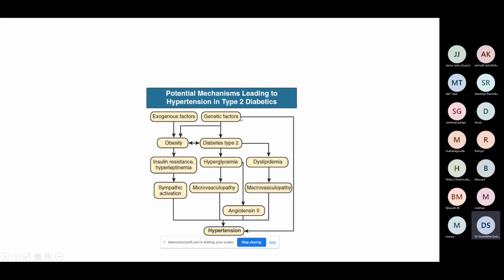And of course, newer precision medicine is showing there are multiple genetic factors in type 2 diabetics, which makes them also prone concurrently for hypertension. So it could be a part of metabolic syndrome, due to hyperglycemia, due to a dyslipidemia, which is an effect of hyperglycemia, or it could be the genetic factors. All these factors contribute to the development of hypertension in type 2 diabetics.